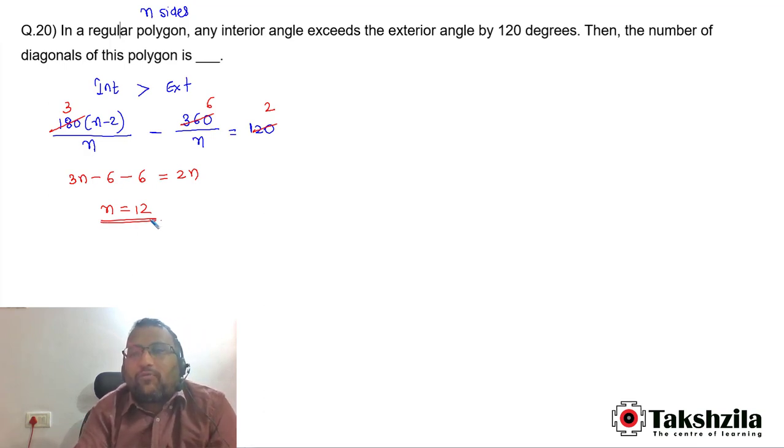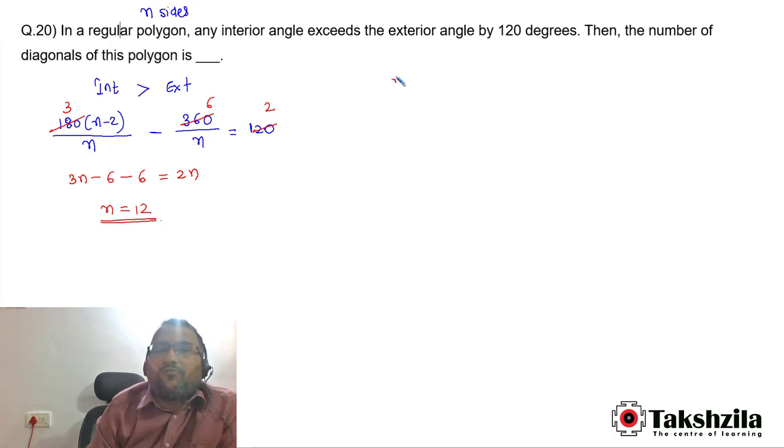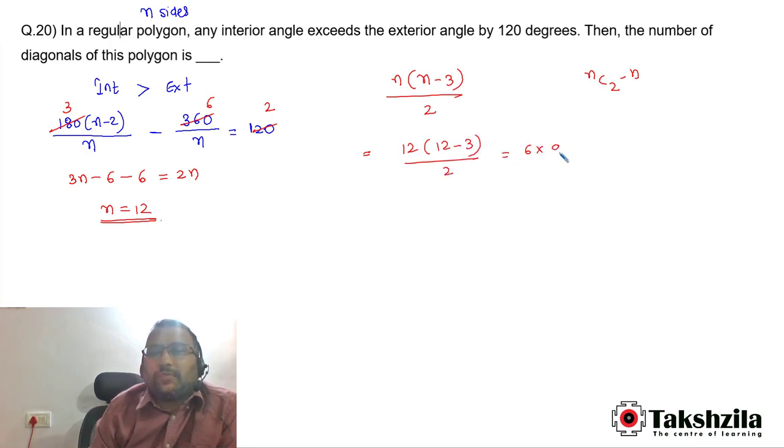तो यहाँ पे हमें find out क्या करना है? Number of diagonals of this polygon. The formula to find the number of diagonals is n into n minus 3 divided by 2, or it can be nC2 minus n. So यहाँ पे n is equal to 12 हम put करेंगे. So our final answer is going to be 6 into 9. That is equal to 54 diagonals are going to be there.